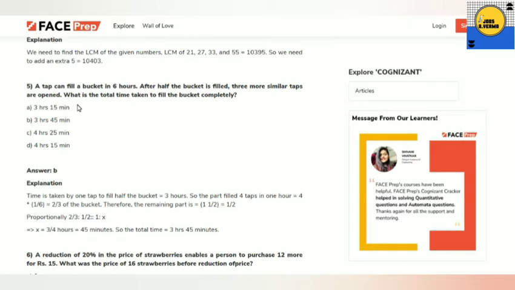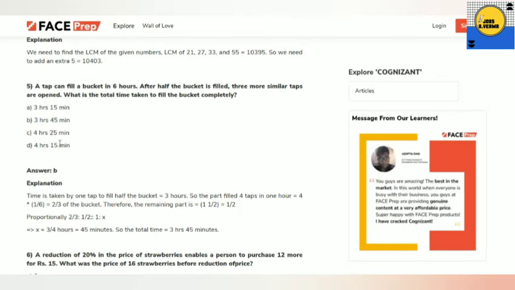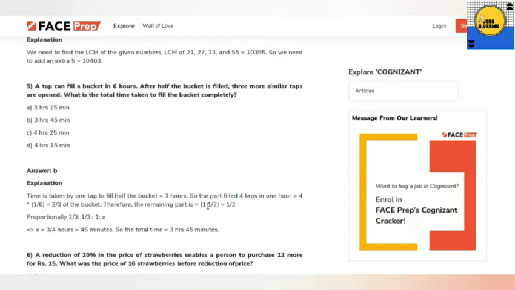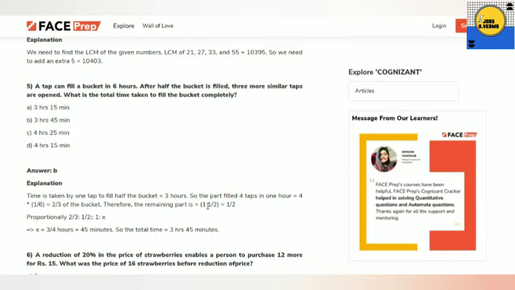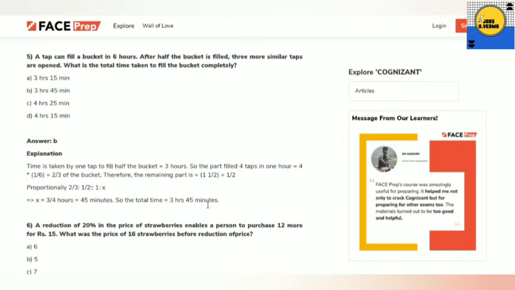Next question: a tap can fill a bucket in 6 hours. After half of the bucket is filled, 3 more similar taps are opened. What is the time taken to fill the bucket completely? In that manner, the time taken by one tap is 3 hours. So 4 taps in 1 hour do 4 into 1 by 6, that is 2/3 of the bucket. The remaining part will be half. The proportion will be 2 by 3 is to 1 by 2 is to 1 is to x. By solving that equation, we get 3 hours 45 minutes. Okay. So the answer will be B.